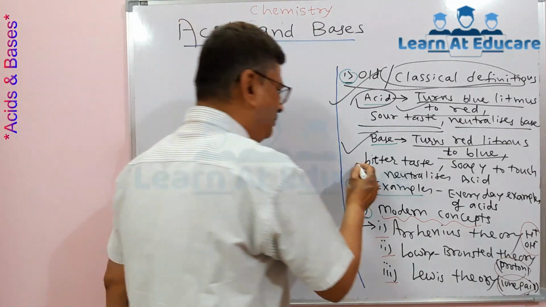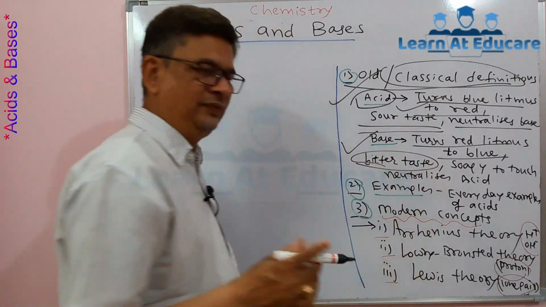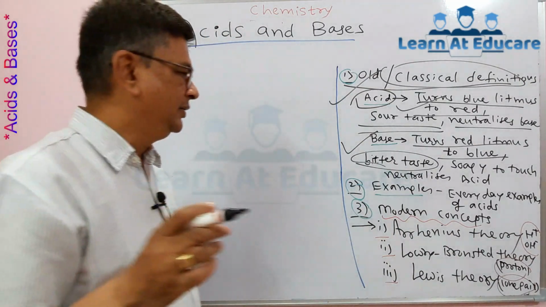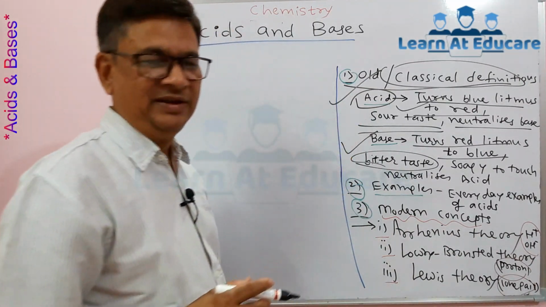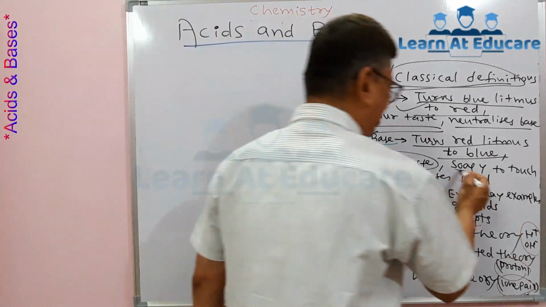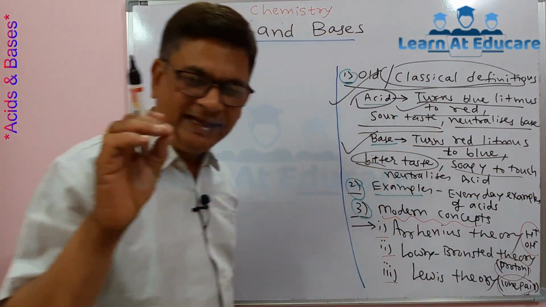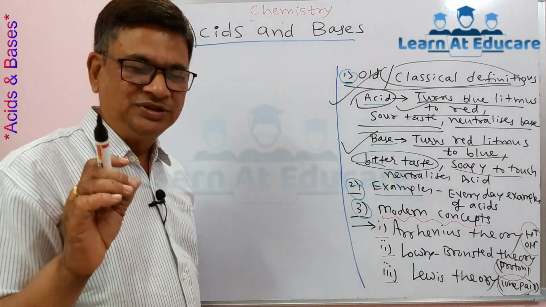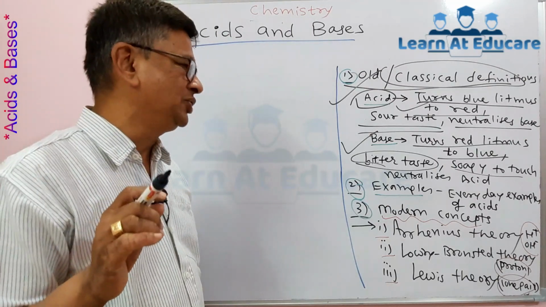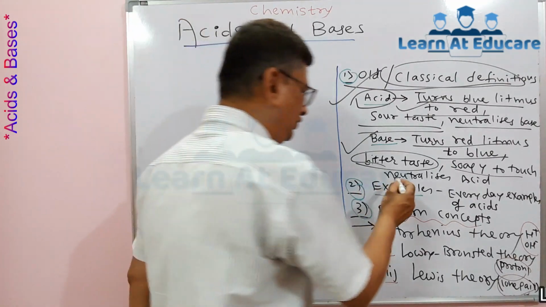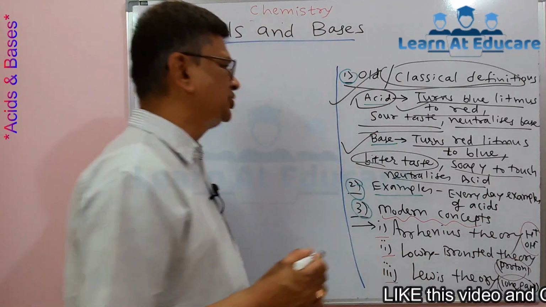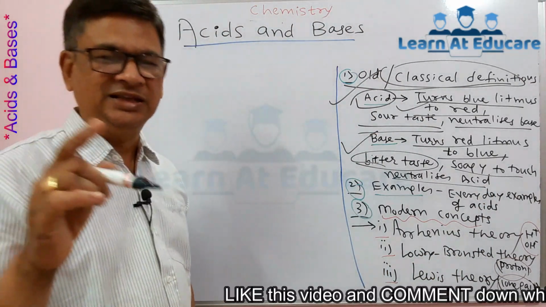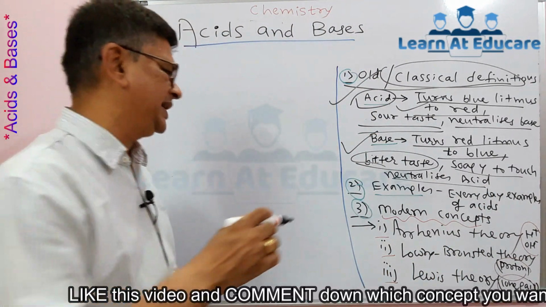Then it has a bitter taste. We know that bitter taste, while the acid has a sour taste. Then it is soapy to touch, like soap. As you know, a soap solution has a particular appearance, and that is called soapy to touch. Then it neutralizes acid. It's opposite to acid. Acid neutralizes base, and here base neutralizes acid.